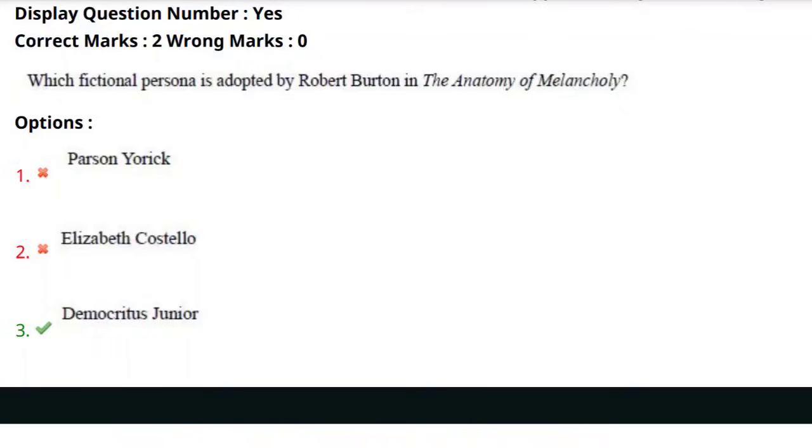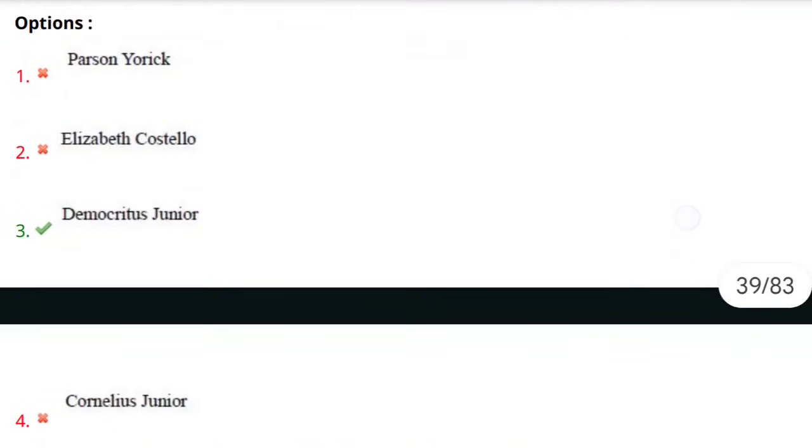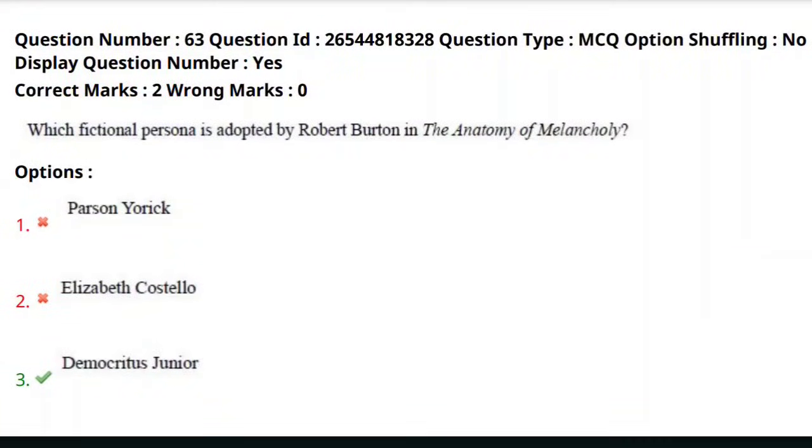The options are Parson Yorick, Elizabeth Costello, Democritus Jr., and Cornelius Jr. The answer is Democritus Jr. Robert Burton uses this pseudonym to present himself as a modern follower of the ancient philosopher Democritus, which reflects the satirical and philosophical tone of the work.